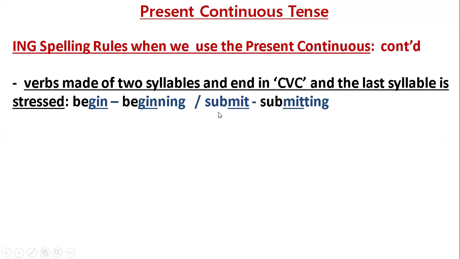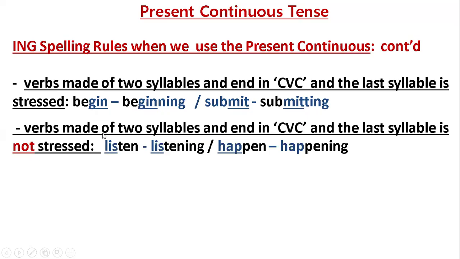Submit, submitting. Consonant, vowel, consonant. The verb ends in consonant, vowel, consonant. We double the T, and then we add ing. Submit, submitting. Okay?